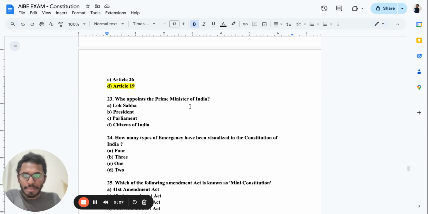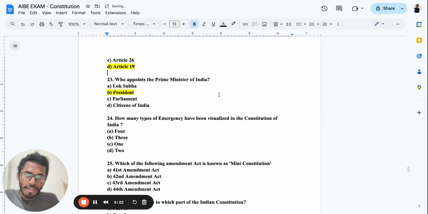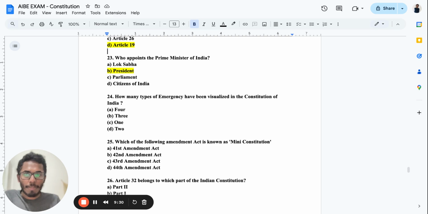Now, who appoints the Prime Minister of India? Very simple. Is it Lok Sabha, President, Parliament, or citizens of India? You should never forget, until you go to the grave, it's the President of India. The President appoints the Prime Minister. Whoever wins in a particular election, the ruling party, he appoints them as the Prime Minister.